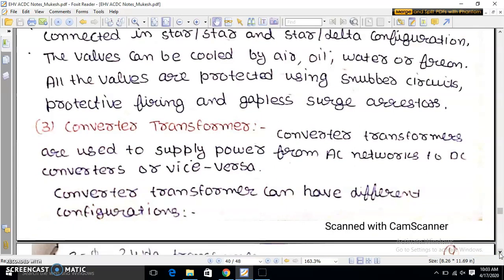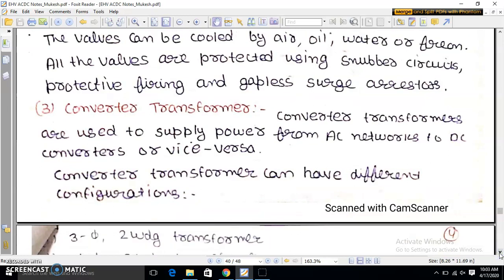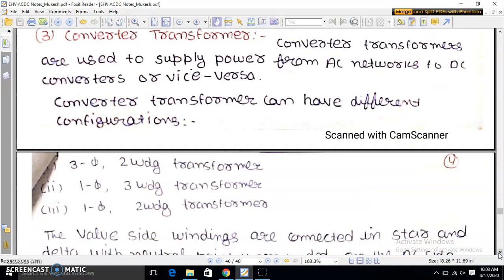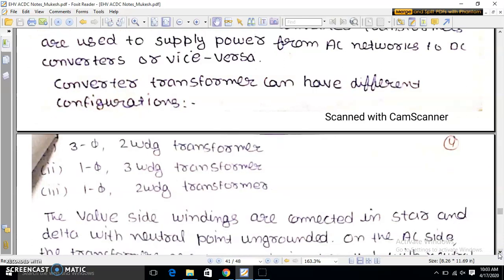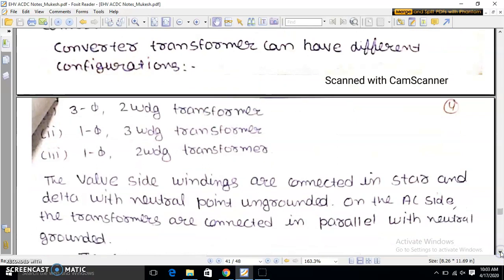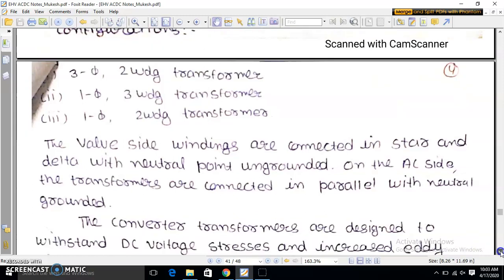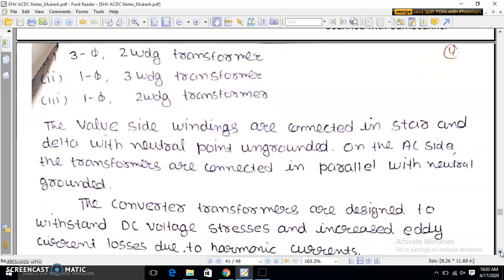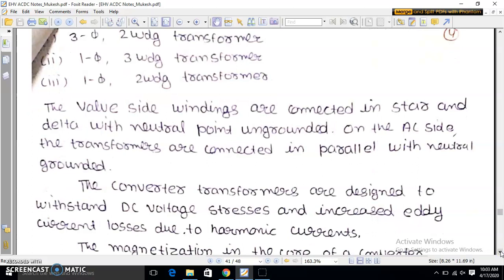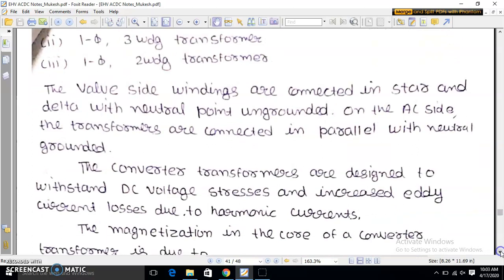The converter transformers are used to supply power from AC network to DC converters or vice versa. Converter transformers can have different configurations. 3-phase 2-winding transformer, single-phase 3-winding transformer or single-phase 2-winding transformers may be used. The valve side windings are connected in star and delta with neutral point ungrounded. On the AC side, the transformers are connected in parallel with neutral grounded. The converter transformers are designed to withstand DC voltage stress and increased eddy current losses due to harmonic currents.